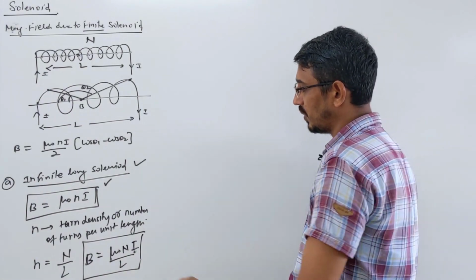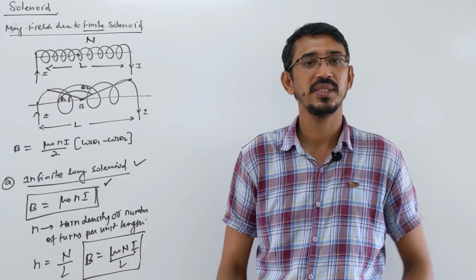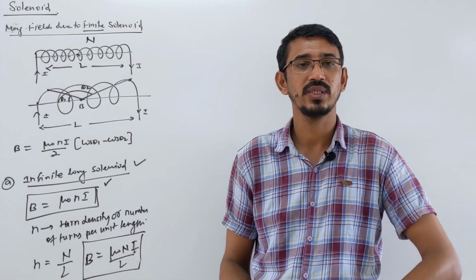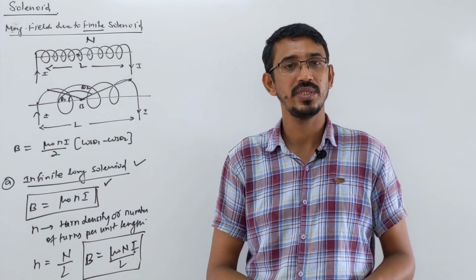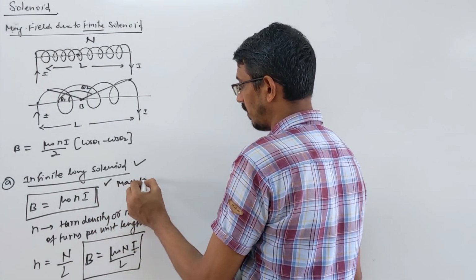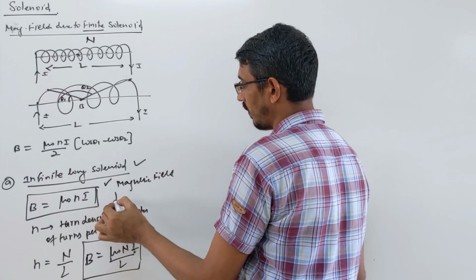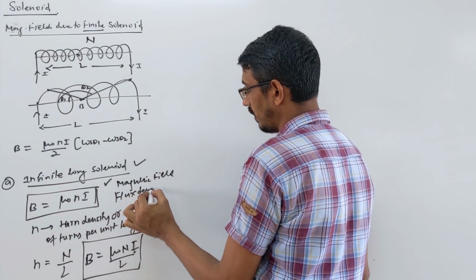People get confused because when we learn the next chapter, EMI, flux comes, so we also express magnetic field in terms of flux. Magnetic field is called flux density. So if somewhere in a book a question says flux density, they are the same thing.